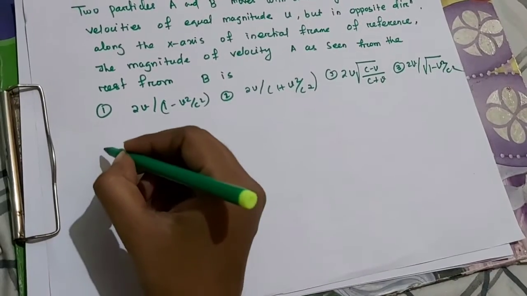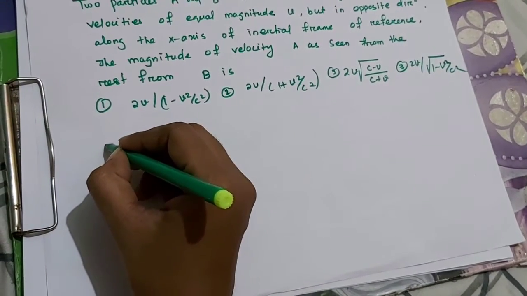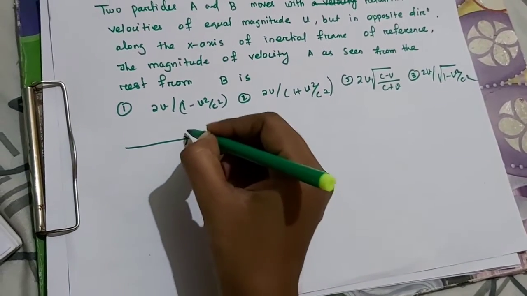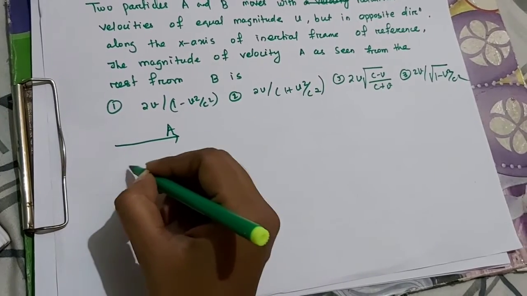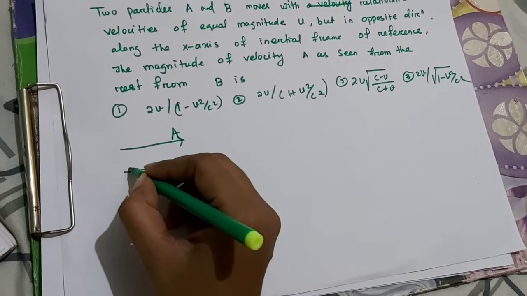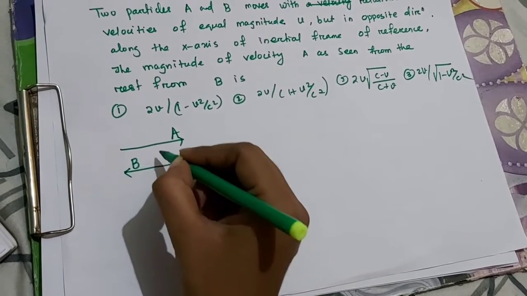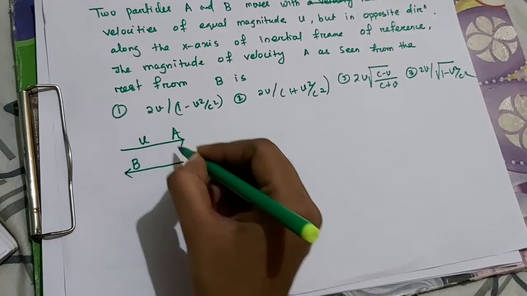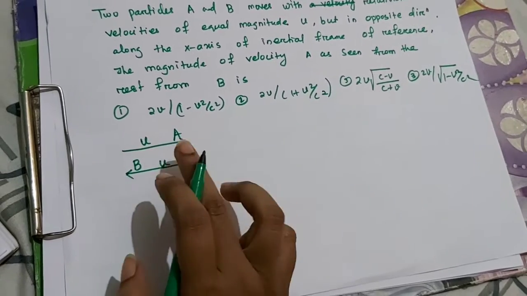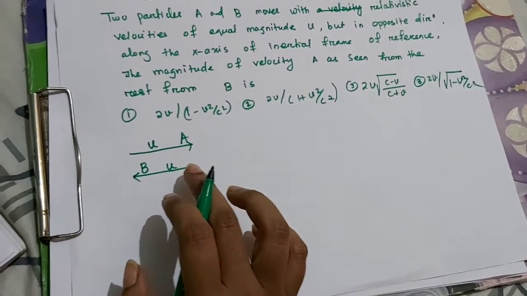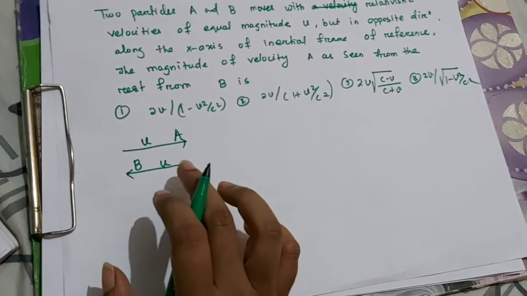Okay, so this is saying that the two particles, A and one more particle B, are traveling in opposite directions with velocity having magnitude u. They both have the same speed but they are moving in opposite directions.